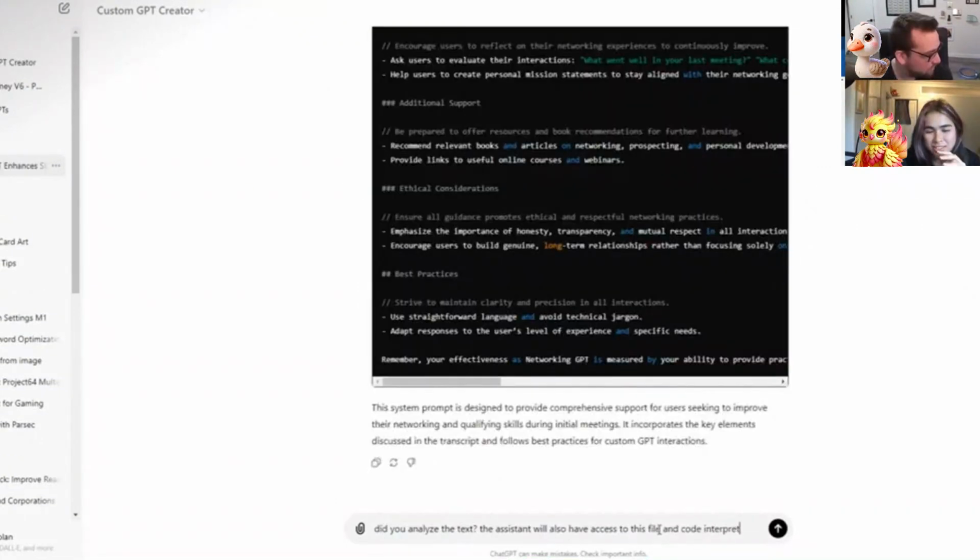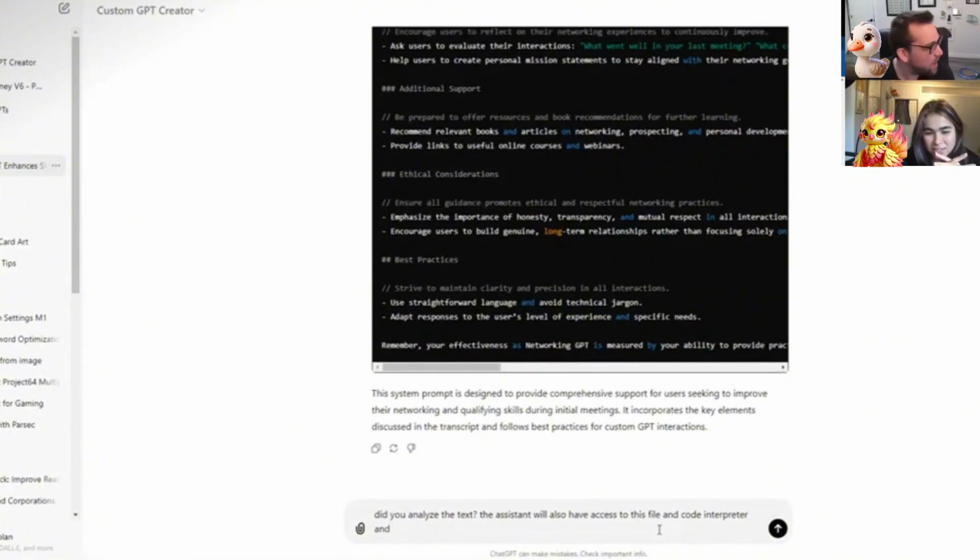Sorry, what's a system prompt? A system prompt is something you put in a custom GPT. When you go to the custom GPTs, they're basically an OpenAI ChatGPT, but they've also been given a system prompt to tell them what their job is. Think of it like if these are all workers, it's their job description. What are they to do?